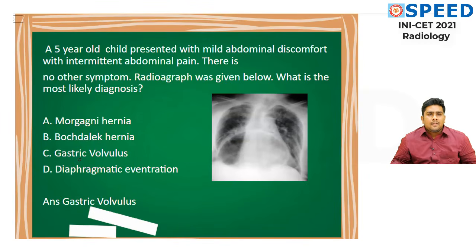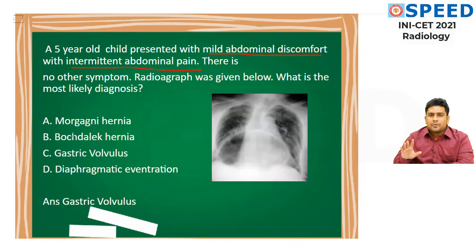Okay, look at this. Next question: a 5-year-old child presented with mild abdominal discomfort with intermittent abdominal pain. There is no other symptom. A radiograph was given below. What is the most likely diagnosis? Let's look at the options.